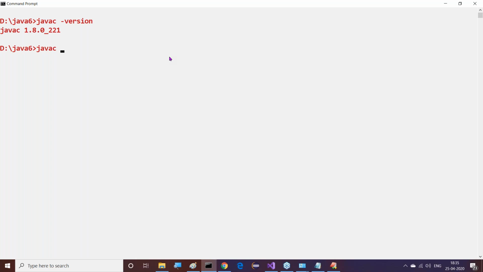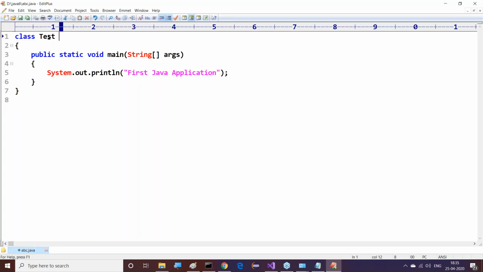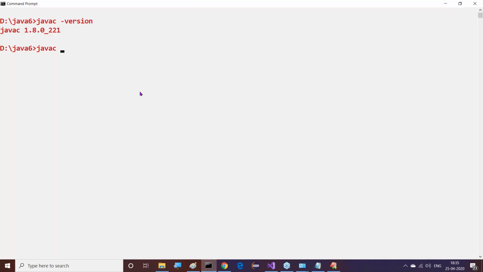The main method class name may be anything, but we must provide the file name. Example situation: the class name is tester, but my file name is abc.java. Observe this clearly. The class name is test and the file name is abc.java. So along with our javac command, we must provide abc.java only, not the class name. The class name comes later. But along with the javac command, we must provide filename.java: abc.java.